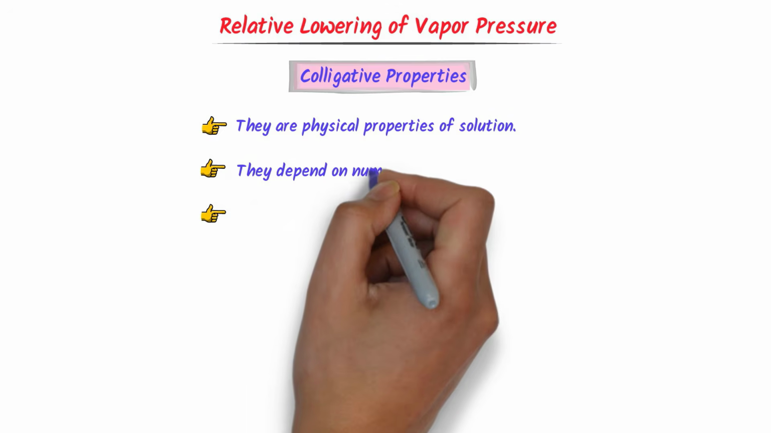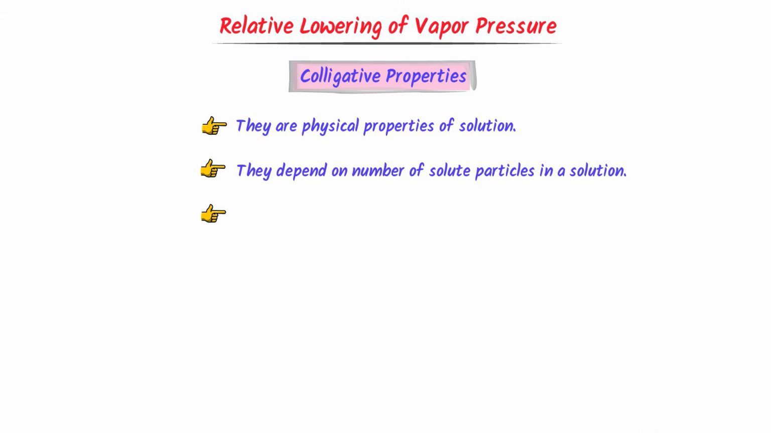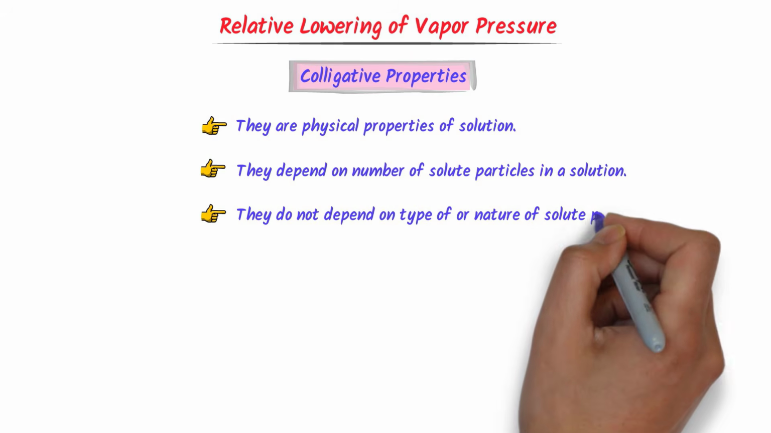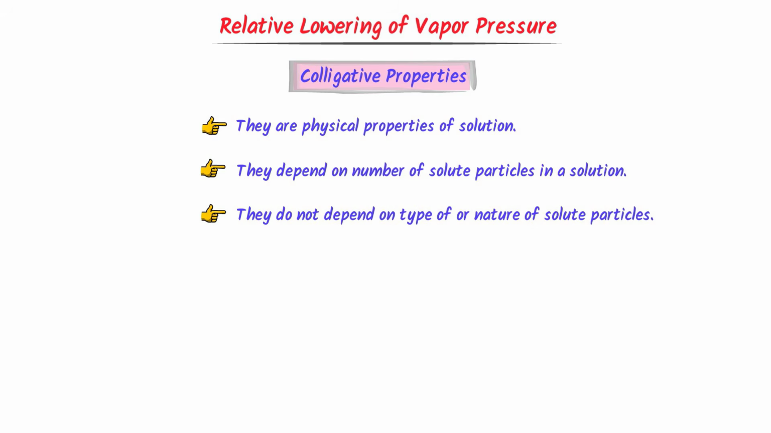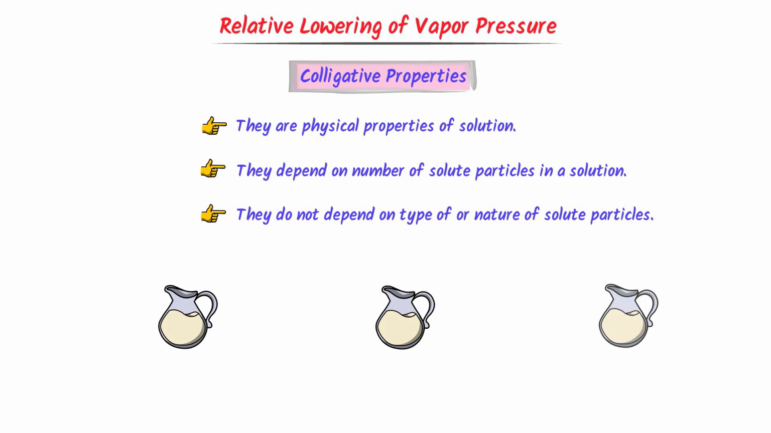Secondly, it depends on the number of solute particles in a solution. Thirdly, colligative properties do not depend on type or nature of solute particles. For example, consider these three objects containing equal amount of water.